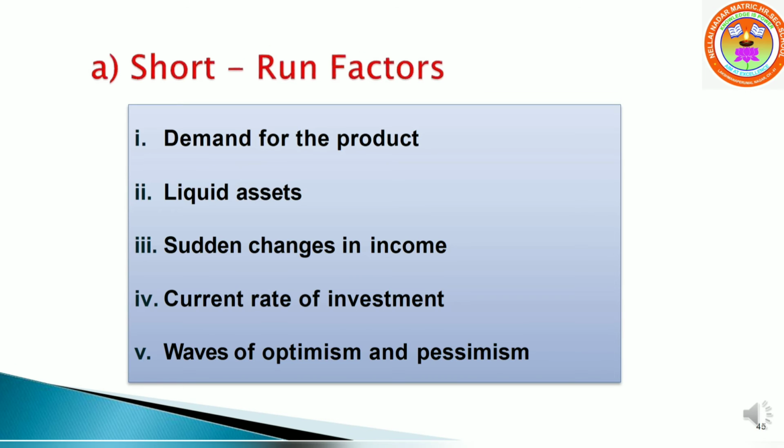Waves of optimism and pessimism. If businessmen are optimistic about the future, the marginal efficiency of capital is likely to be high. During periods of pessimism, MEC is underestimated and so will be low. These are the short run factors. Next one, long run factors.